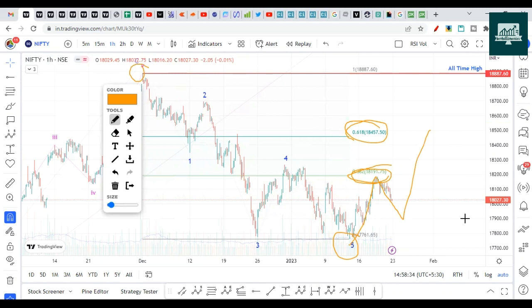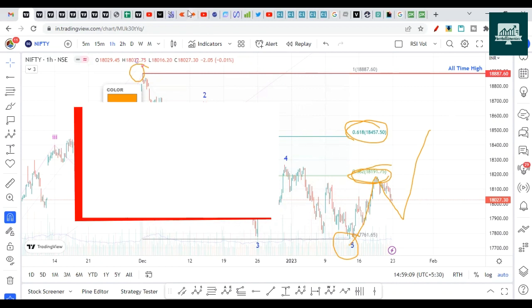So next week will be a volatile week. Options will have more premium and sellers could get trapped. So there will be a volatility increase. When volatility increases, option sellers do not have a good win ratio. Option buyers will gain more. So in the next 1 or 2 weeks, we should see action towards 18,500. That's the range I'm giving you. So that's all on the Elliott Wave front.